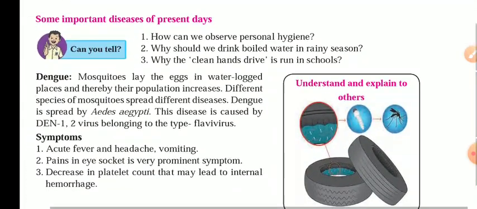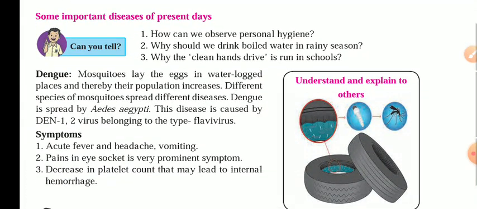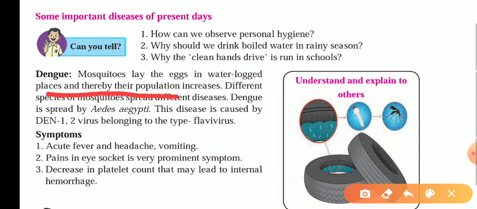Further are some important diseases of present days they have mentioned, like dengue. They lay eggs in water-logged places, and thereby their population increases. It is spread by Aedes aegypti, the name of the organism which spreads this disease.